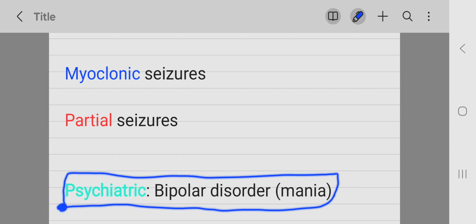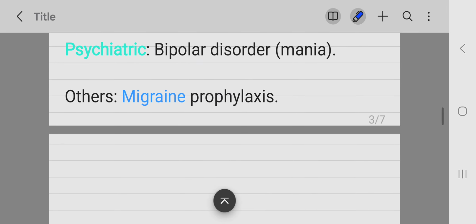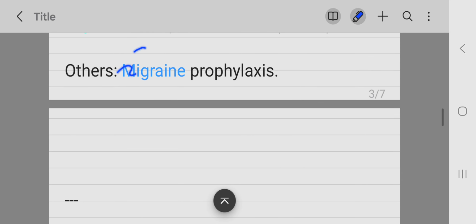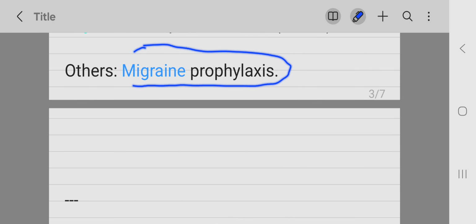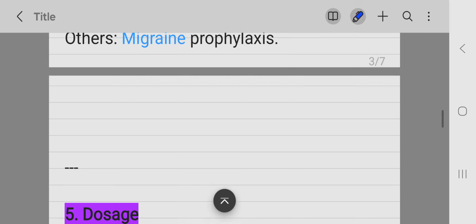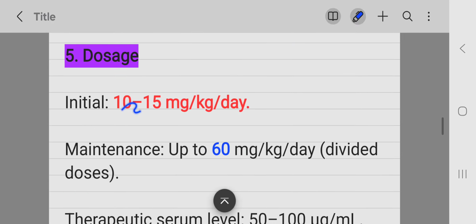If a patient has bipolar disorder, you can use valproic acid, or you can use carbamazepine. You can also use it for migraine prophylaxis if other agents given for migraine prophylaxis are not effective. For example, if you are giving propranolol or if there are contraindications to its use, you can use valproic acid for the migraine prophylaxis.